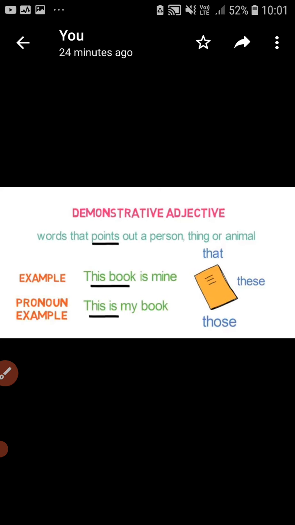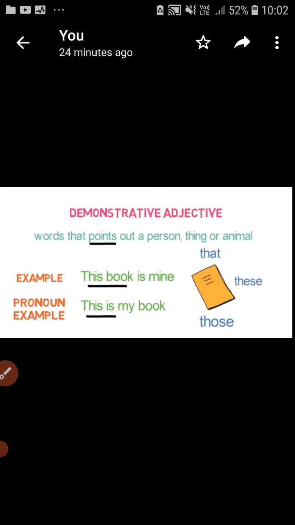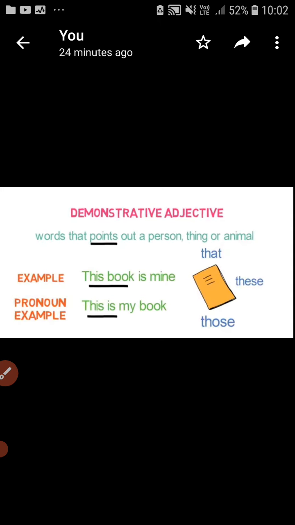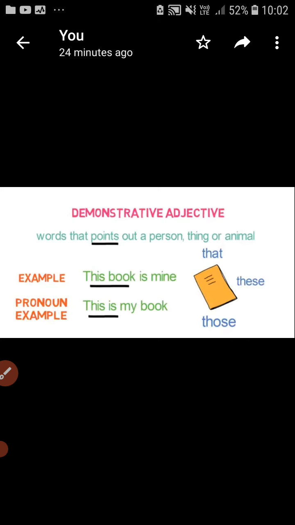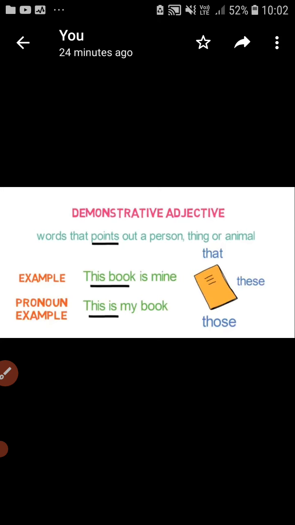These words are used as a demonstrative adjective or a demonstrative pronoun. The first example is given here. This book is mine. So when a demonstrative adjective word is given, after the demonstrative adjective word it takes a noun. जो भी demonstrative adjective words होते हैं वो अपने बाद क्या लेते हैं, तुरंत noun लेते हैं. So you can easily identify that where a demonstrative word is given and after the demonstrative word there is a noun, you can easily say this word is used as a demonstrative adjective.